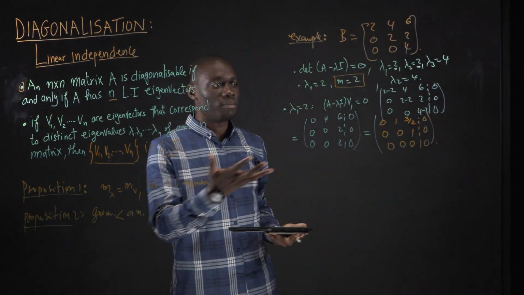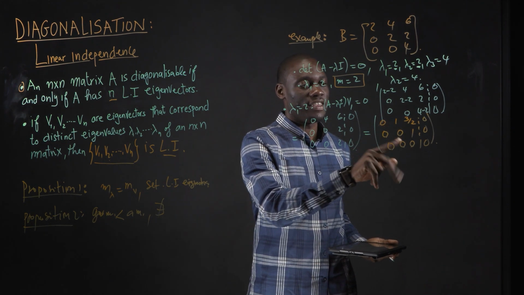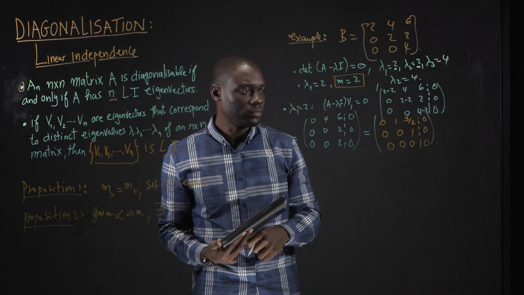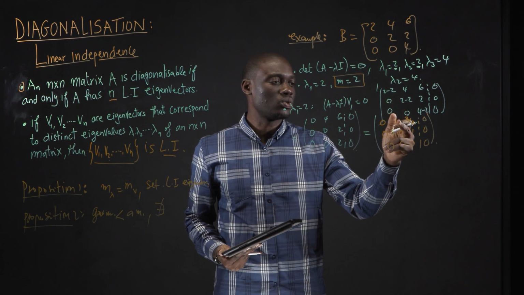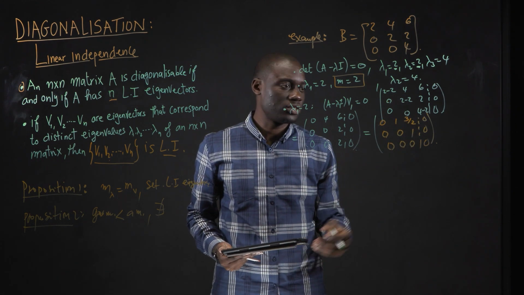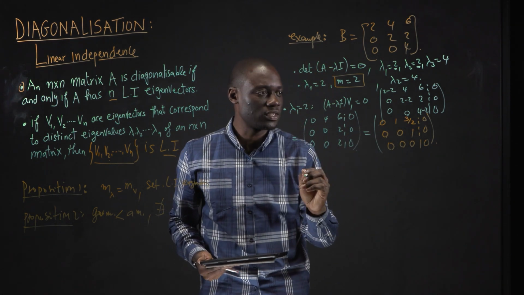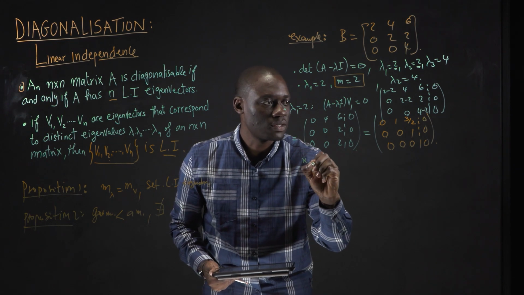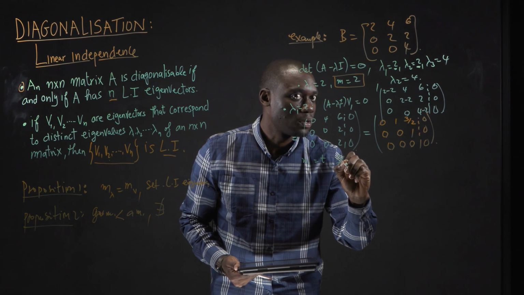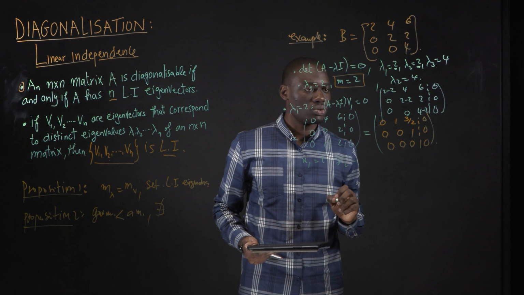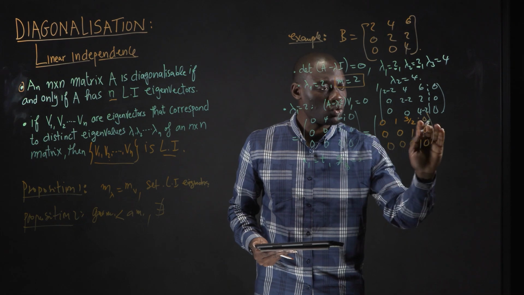From here I can notice that x1 is free, and x2 and x3 are fixed. So this will give me x1 equals t.